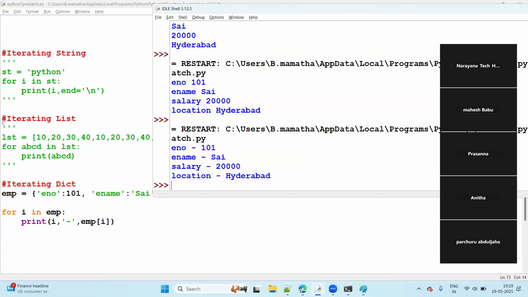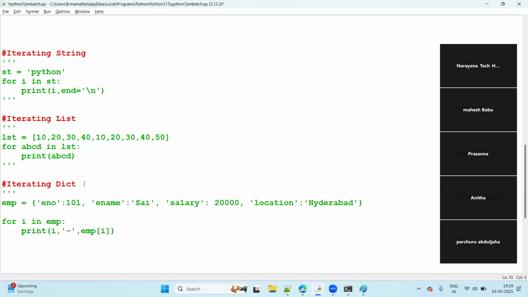So this is what, now, iterating all data structures, right? Now, here in the for loop, the main important thing is the range function, guys. We'll discuss now what is the range function.